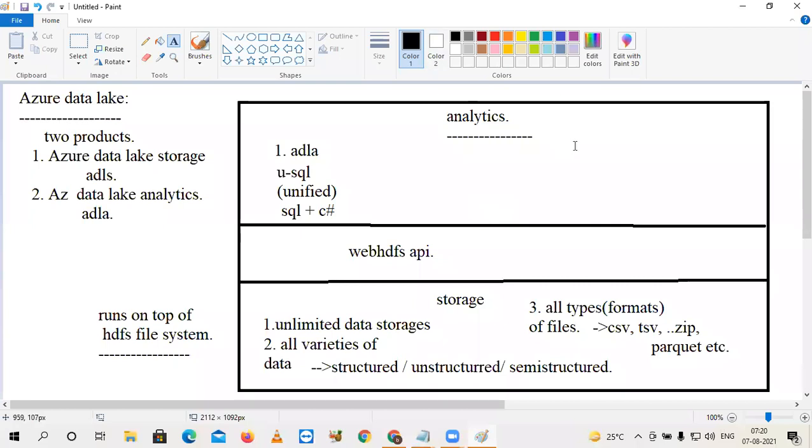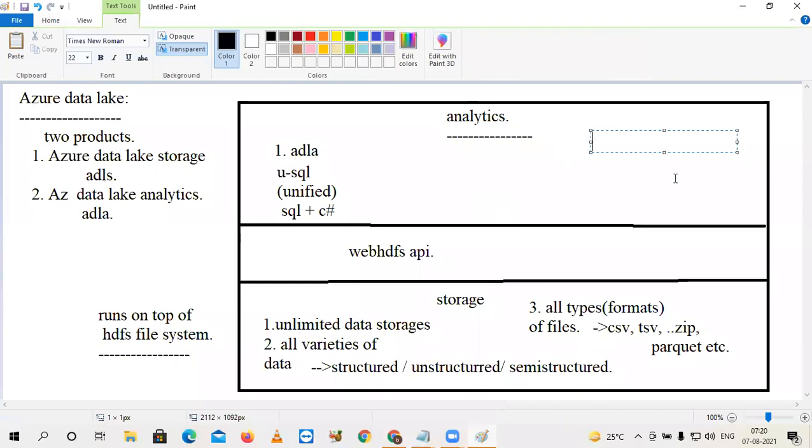And second one, the analytics can be performed with Databricks also. Same Databricks in Azure, that is Azure Databricks. After completion of a few sessions of prerequisites like Python, we will step into Azure Databricks. So here Azure Databricks is a Spark platform. Especially we will be using PySpark. That means Python plus Spark is called PySpark.